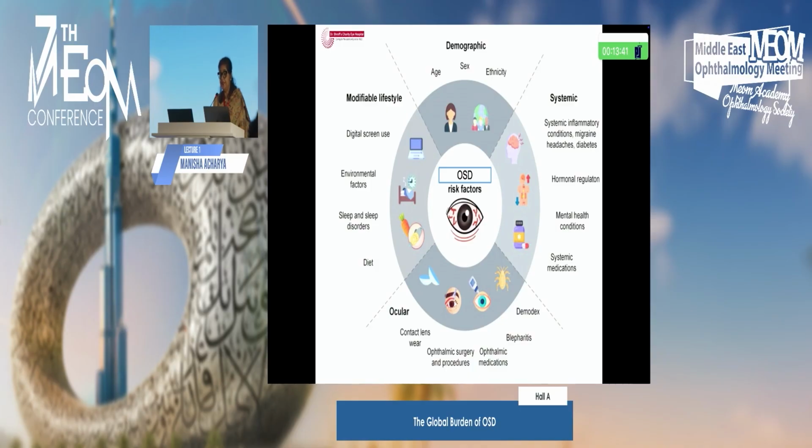If you look at the risk factors, they are demographic in terms of advanced age, females more being affected, and ethnicity. In systemic factors, it can be systemic inflammatory problems, hormonal regulation, sometimes also mental health conditions, and other medications. The ocular risk factors: contact lens, which is very common, ophthalmic surgeries, and blepharitis of the lid, that becomes very common. And some modifiable lifestyle factors which are becoming very important these days, like digital screen use, environmental factors, sleep disorders, and even diet. Like everything is now coming back, it's all about gut.